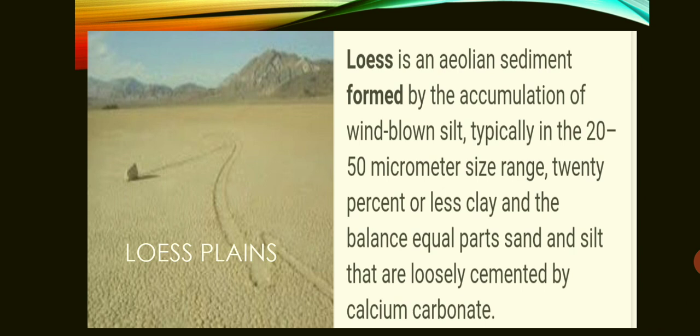So when the dust particles are blown by the wind and get deposited in semi-moist land, means where there is a little bit of moisture, it gets deposited there, and when this deposition takes place, it gives formation to a plain which is known as loess plain. One of the examples of the loess plain is in China, and the color of this soil or sediment is yellow.